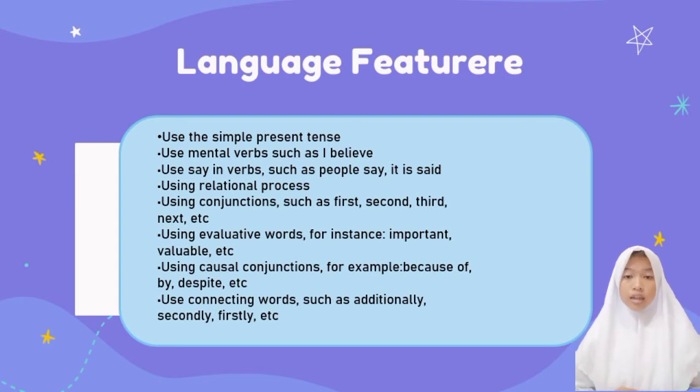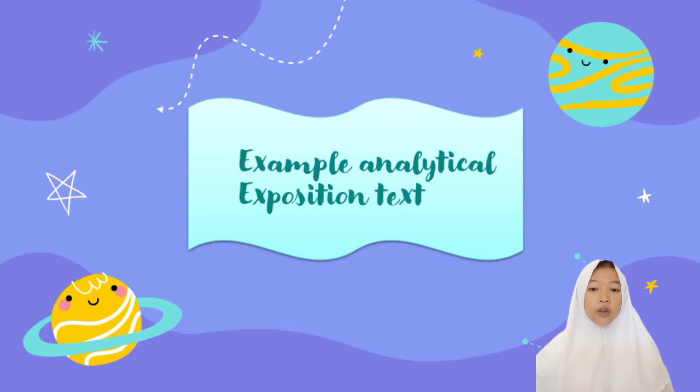Using causal conjunctions, for example, because of, despite. Use connecting words such as additionally, secondly, first. Now let's analyze the text again with its structure and language features.